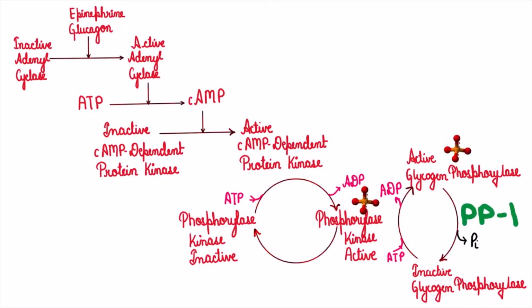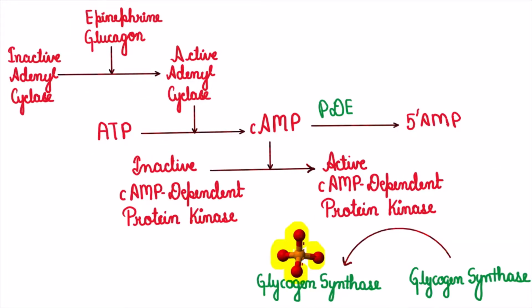Let's now see what happens in the presence of insulin. Insulin acts via protein phosphatase 1, which will remove the phosphate. So glycogen phosphorylase will be inhibited. And as a result, what will happen? There will be no glycogenolysis, and that makes sense because insulin is an anabolic hormone and only promotes synthesis, not catabolism. Let's now understand the regulation of glycogen synthase.